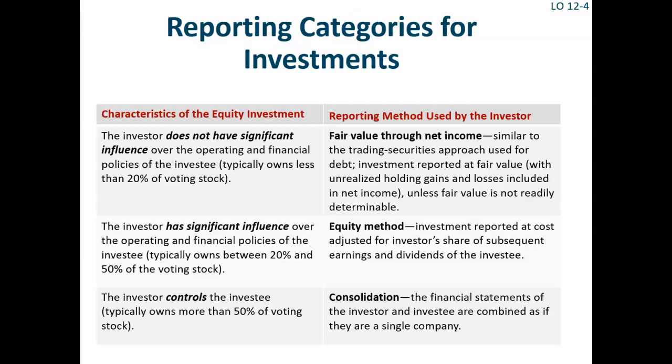Then we'll cover the equity method that's used when the investor does have significant influence. Significant influence is assumed when the investor owns at least 20% of the voting stock of the corporation, but less than 50%. In this class, we won't cover consolidation accounting, which is used when the investor controls the investee by owning 50% or more of the voting stock. That is a topic beyond the scope of this class. However, we will discuss consolidations briefly when we discuss the equity method, as the 2 approaches are related.